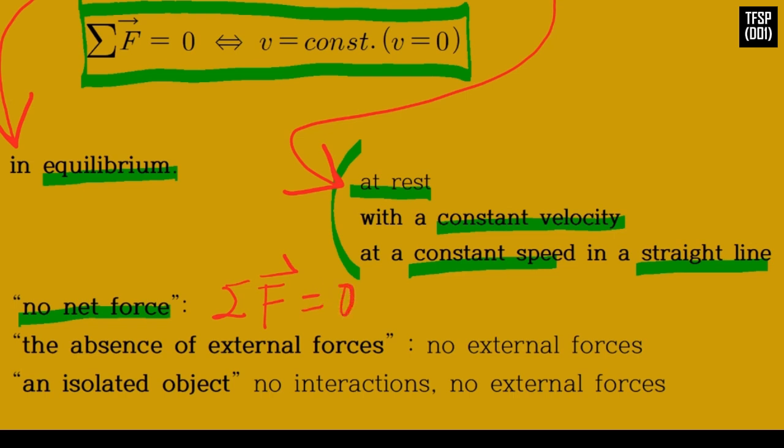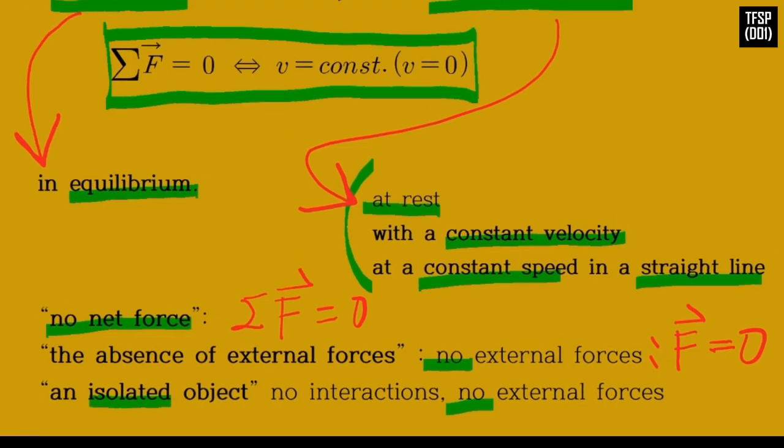The words the absence of external forces mean that no external forces act on the object. F vector equals zero. The words an isolated object mean that the object has no interactions with its surroundings, that is, no external forces act on it.